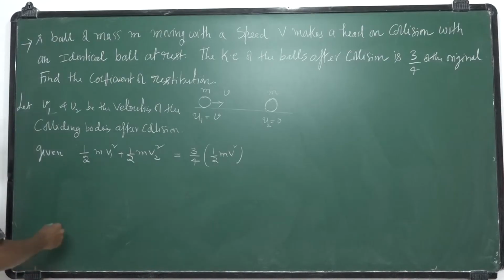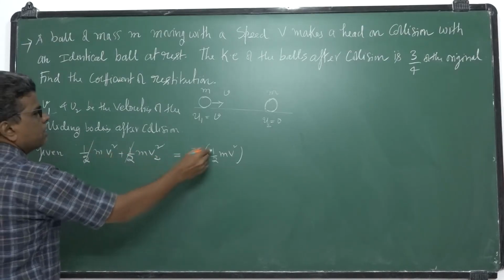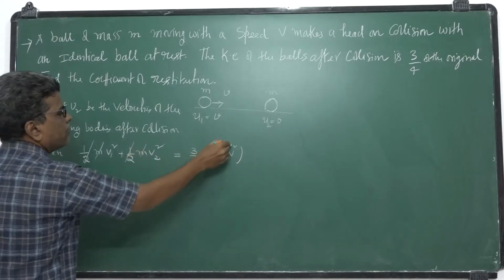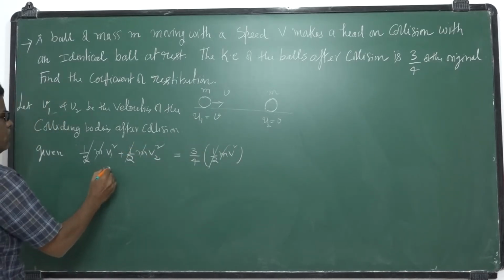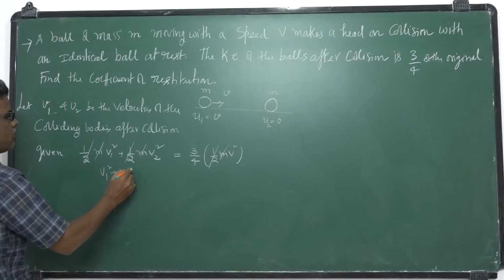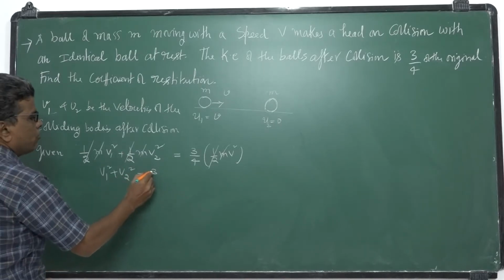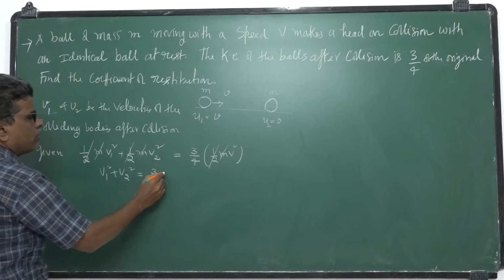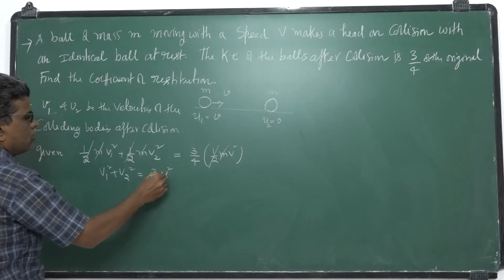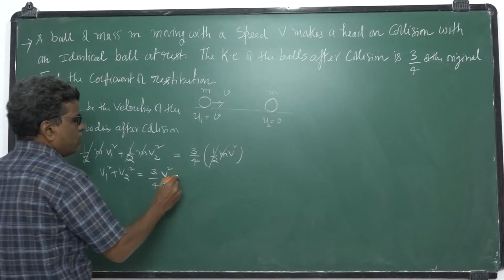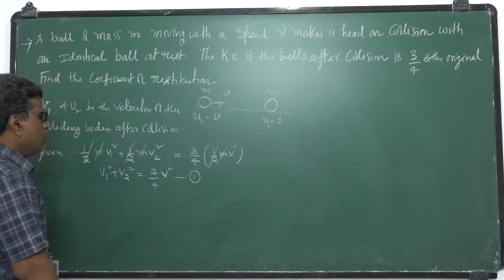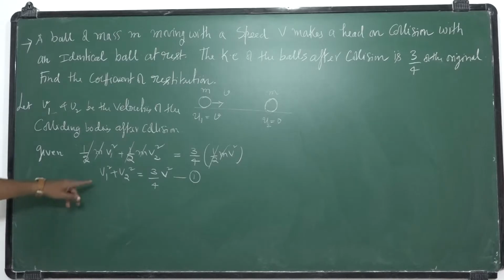Here half gets cancelled, m gets cancelled. So what you will get? v1 square plus v2 square is equal to 3/4 of the v square. You call it equation 1. I want v1 and v2 in terms of v. What is v1? Since the momentum is conserved, we'll get